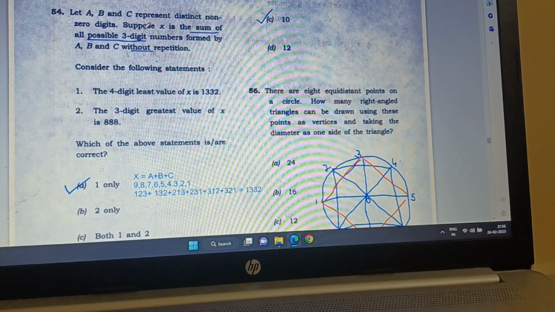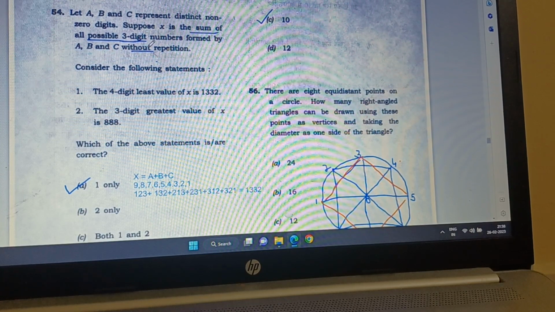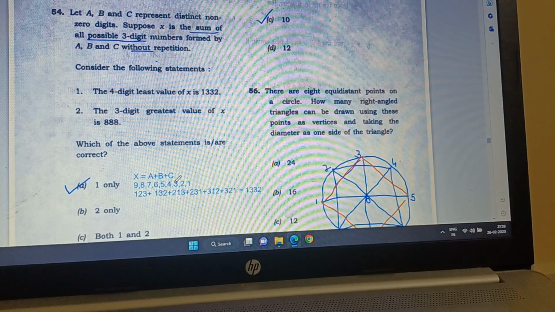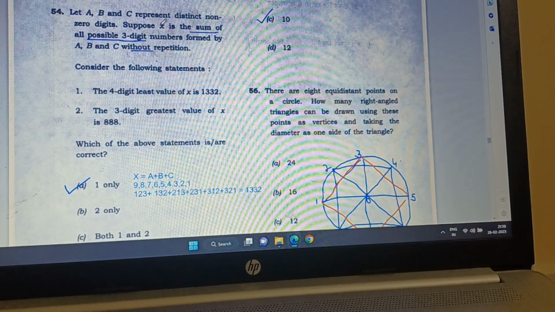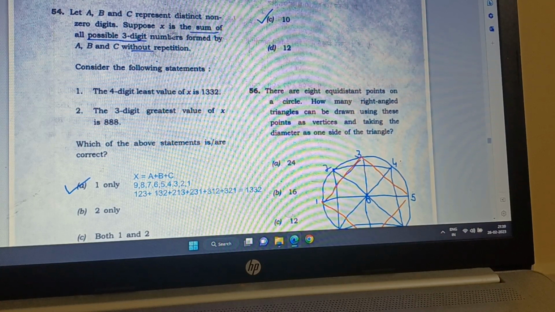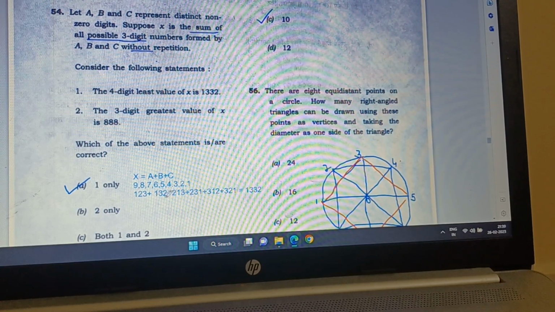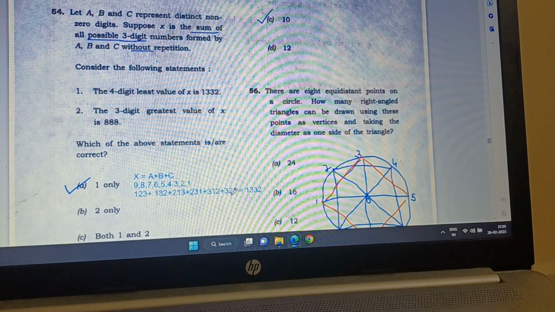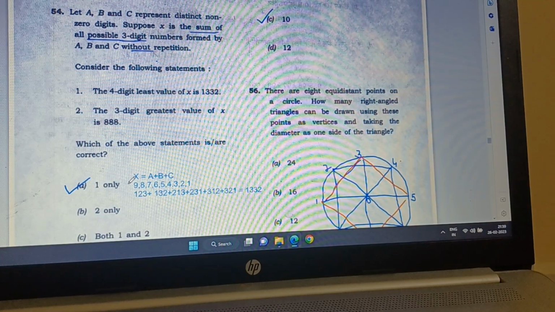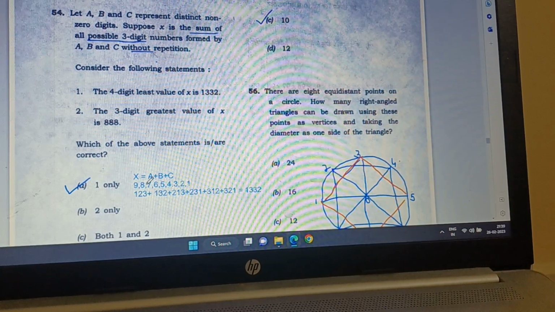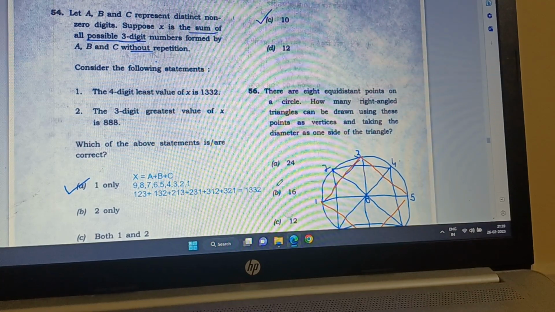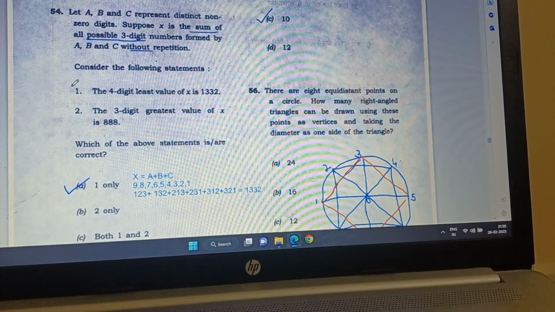Now it says how those numbers are formed. A, B, C are non-repetitive. So the smallest number they can form is 123, because this one is the smallest number. Then it says that X is the sum of all possible three-digit numbers. So it can be 123 plus 132 plus 213 and 231 and then 312 and 321, because it is three numbers. So we will have 3 factorial, which is 3 times 2 times 1, so 6 numbers. And if we sum them, then it comes to 1332. So this one is definitely correct.